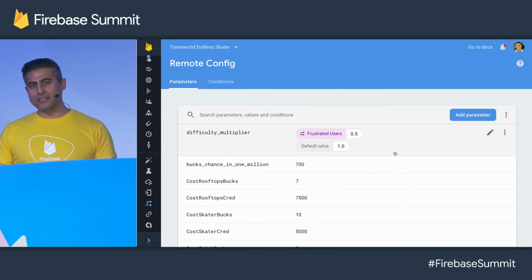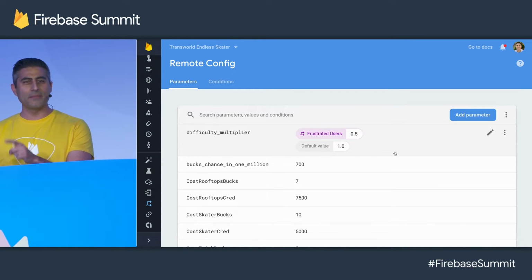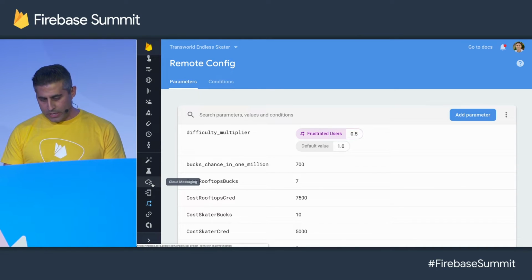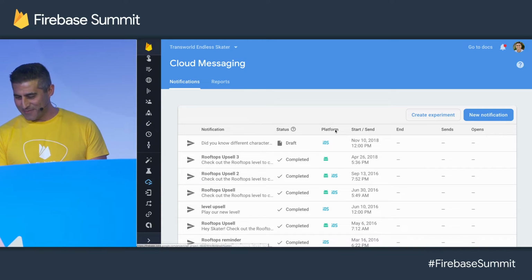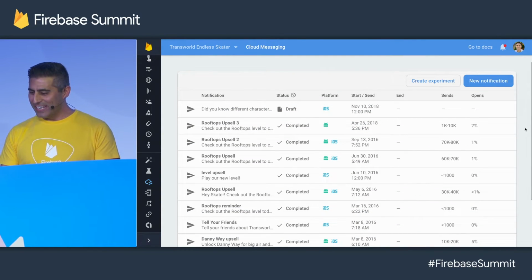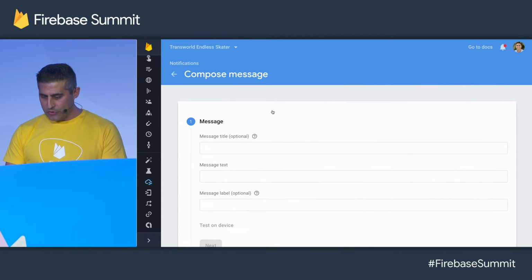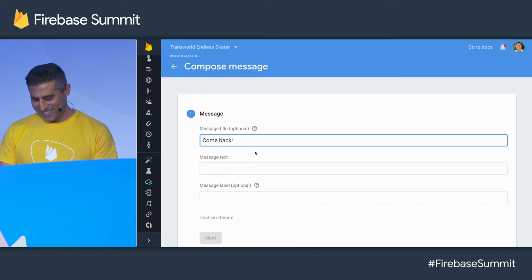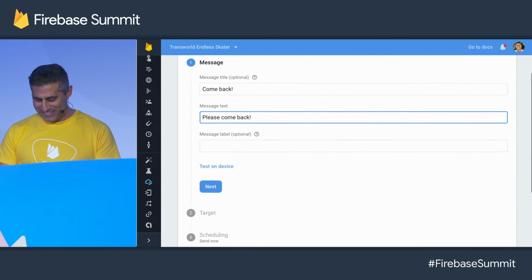So far, so good, but what if users have already churned or aren't coming back? This isn't going to make them come back by itself. So to catch those users, we're going to use a push notification campaign. But not just any push notification campaign. These new long-running campaigns really come in handy for this use case. So we'll start a new campaign. The title is going to be, Come Back. And, please come back. All right, you'll put more thought into it than I will, right?